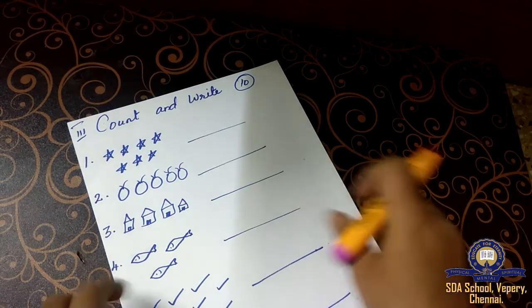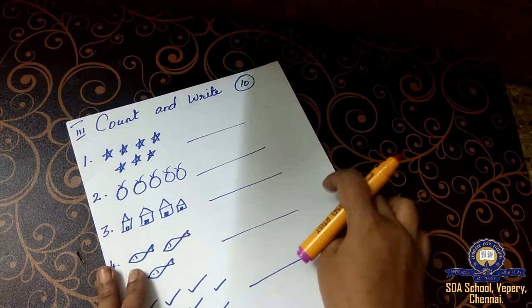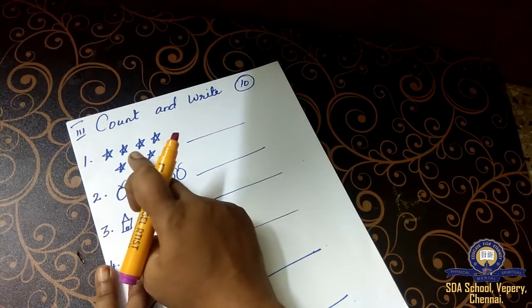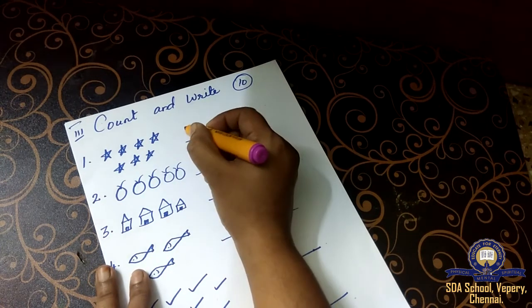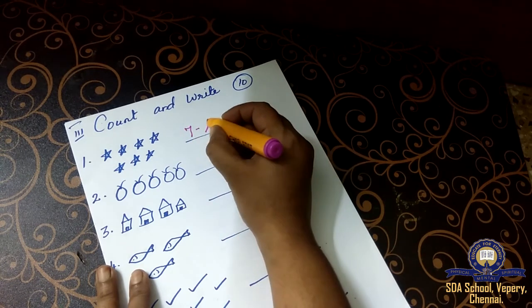Okay? Now listen carefully how I'm going to write. You have to write like this in your exam. Okay, first count it. 1, 2, 3, 4, 5, 6, 7. So put number 7, put a small hyphen and write the spelling for 7.